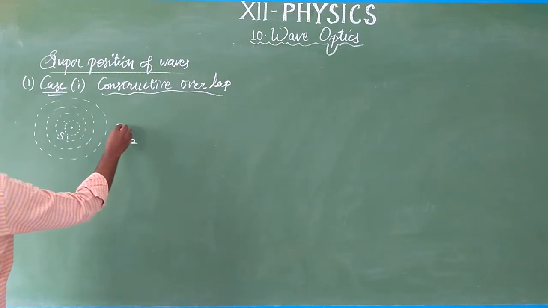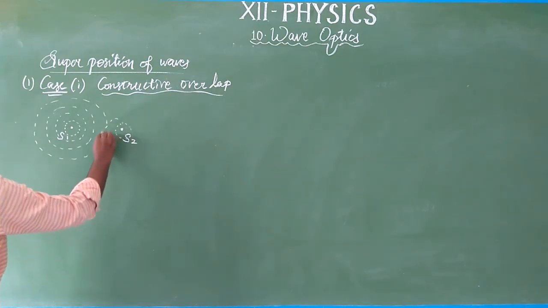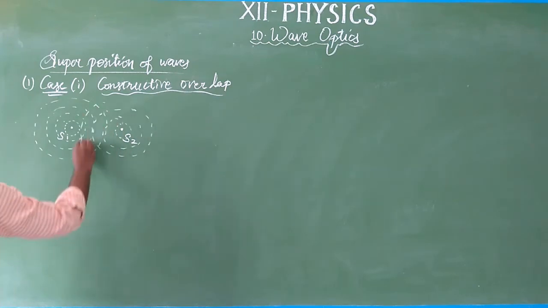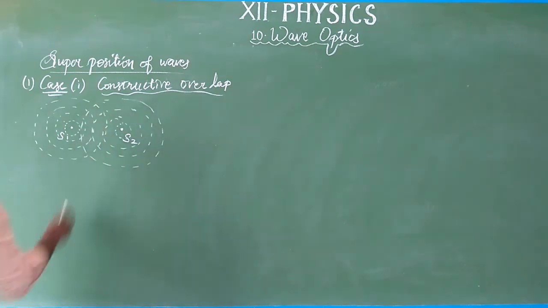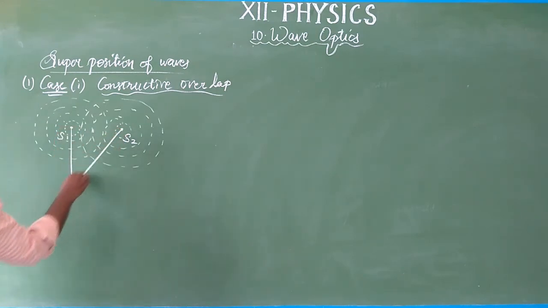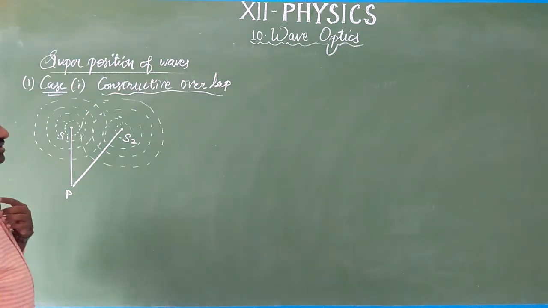Similarly, the second source also produces a wavefront. From the source at a particular point, we need to determine the resultant displacement. So our aim is to determine the resultant displacement.